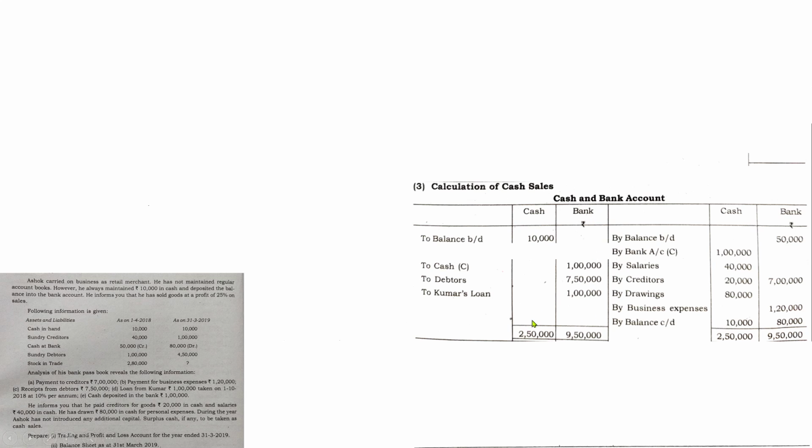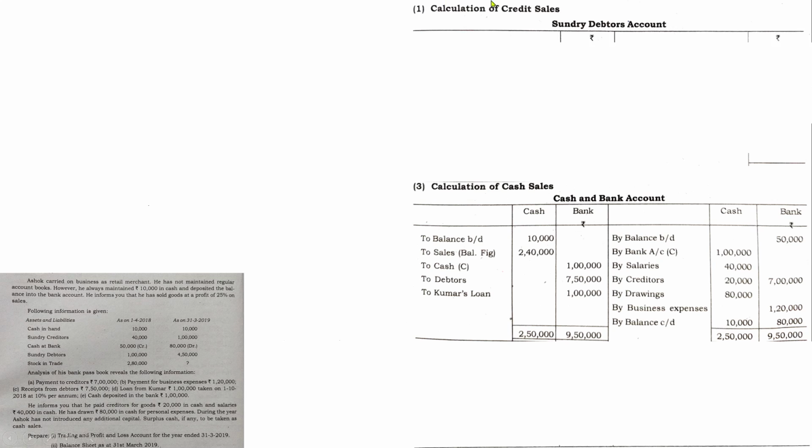So the difference is cash sales. See, here there is no difference in the bank column, because if you add this amount you will get 9,50,000. So the bank account is getting a tally amount, but in the case of the cash side there is a difference, so it is considered as cash sales. So we have computed the cash sales during the year. Next one,